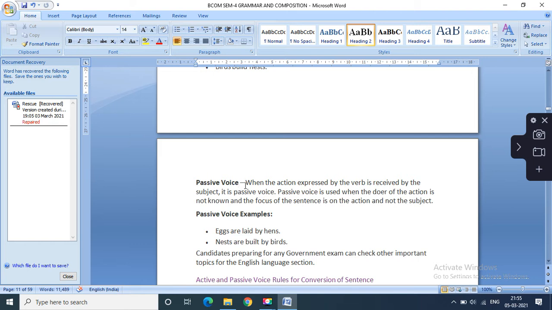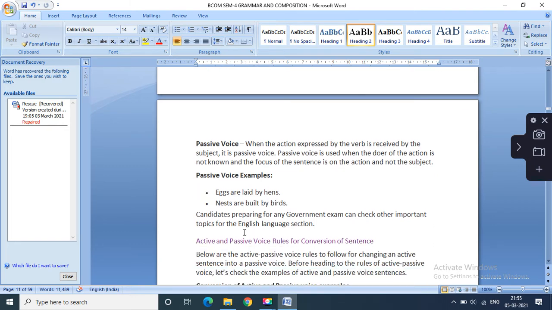What about the passive voice? When the action expressed by the verb is received by the subject, it is said to be in the passive. Passive voice is used when the doer of the action is not known and the focus of the sentence is on the action and not the subject. Passive voice examples: eggs are laid by hens.